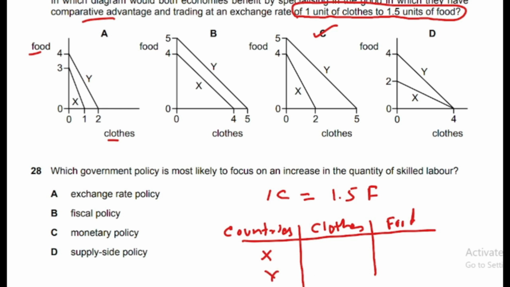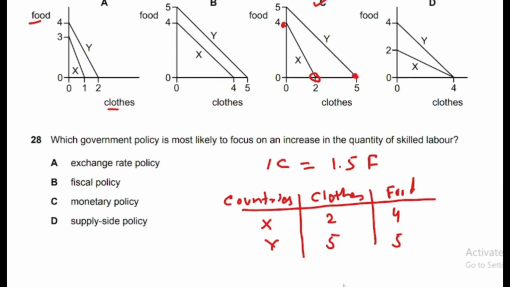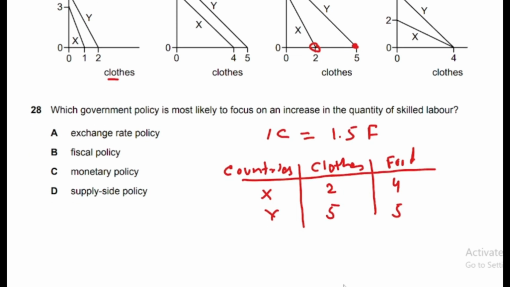Country X produces 2 units of clothes and 4 units of food. And country Y, these are production possibility curves of different countries. So country Y produces 5 units of food and 5 units of clothing. So this is the table that I constructed from that graph.